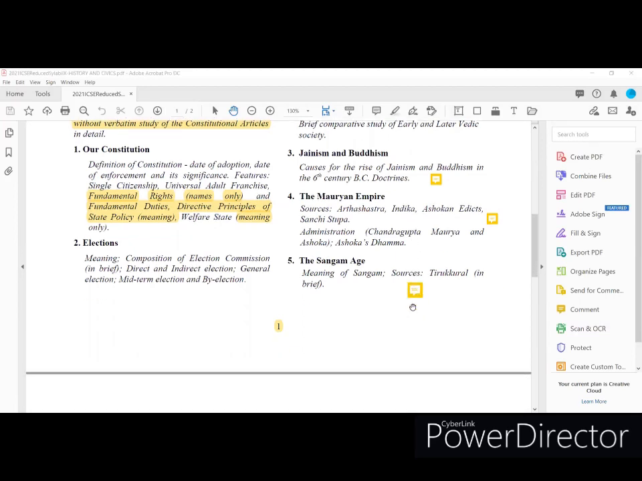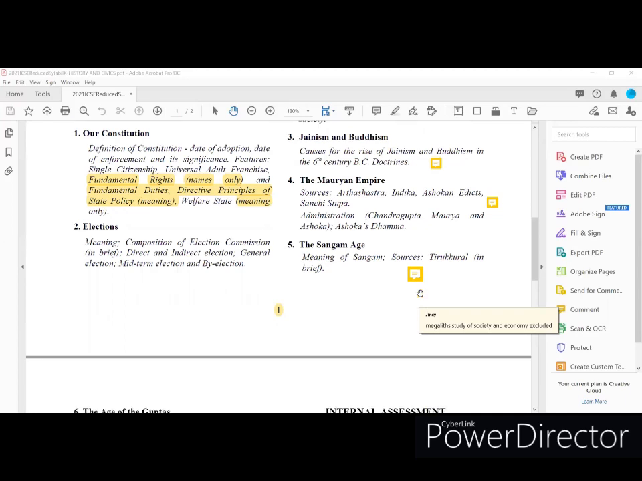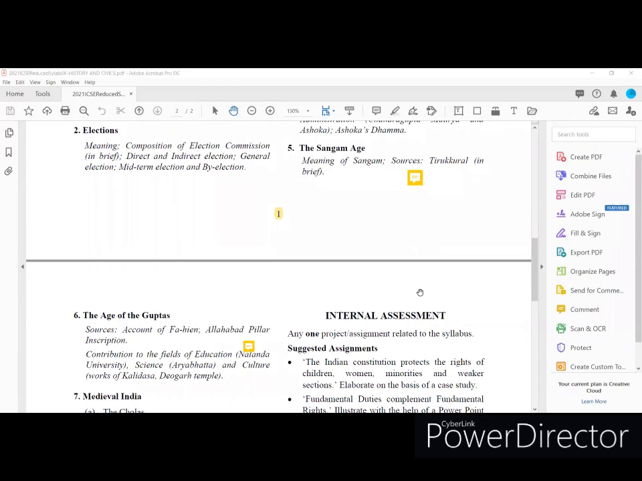Next, the Sangam age. In the Sangam age, megalithic study of society and the economy is excluded. That means you need to focus on the meaning of Sangam sources, especially the Tirukural. So megalith study of society and economy excluded in the Sangam age. Apart from this part, you can learn the sources and the meaning of Sangam age, especially the Tirukural. Focus on this for the study of the Sangam age.